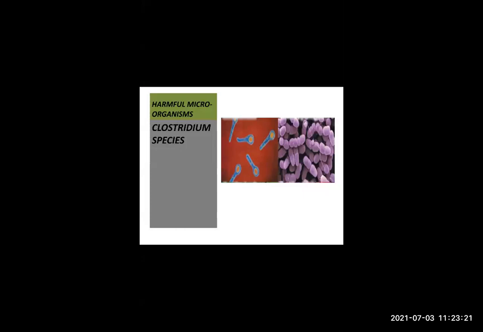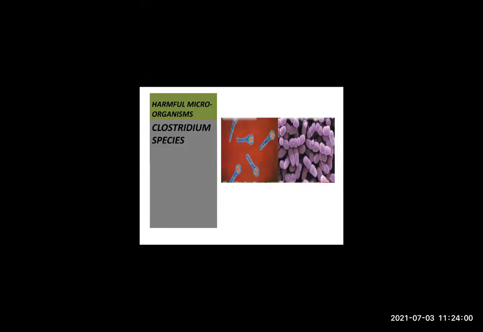So food poisoning occurs in community feasts. How does the food become poisonous all of a sudden? Anybody knows? Yes, because of bacteria, harmful microorganisms. Bacteria can spoil cooked food. Sometimes food might be cooked and kept for a long duration. At that time bacteria will attack it. That is nothing but Clostridium, the harmful bacteria. You can see the diagram on my screen.